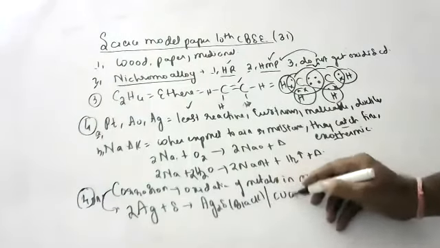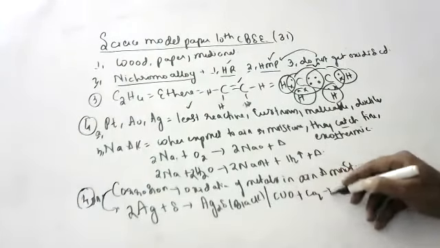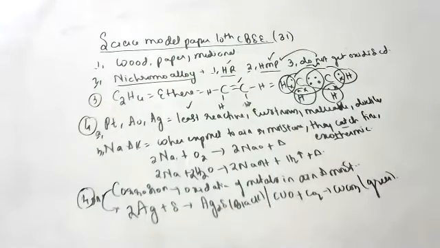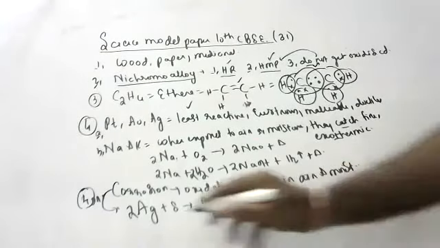Whereas copper reacts with carbon dioxide and forms green copper carbonate. Children, copper is green, don't forget. Silver is black.